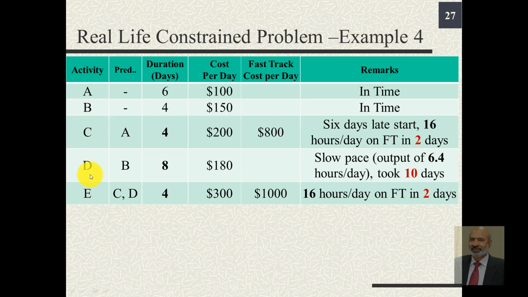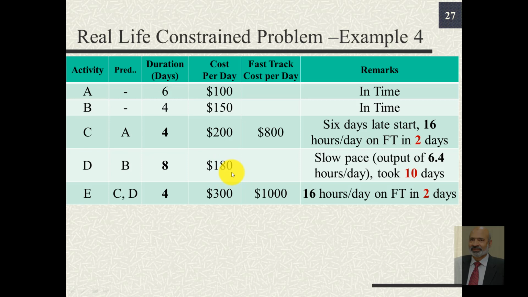If you look at activity D, it was planned for 8 days, costing $180 per day. But the work on this activity was slow. So while we worked for 8 hours per day, our output was equivalent to 6.4 hours per day. And so this activity could be completed in 10 days. So if you complete this in 10 days for $180 per day, the overall expense on this activity would become $1,800.